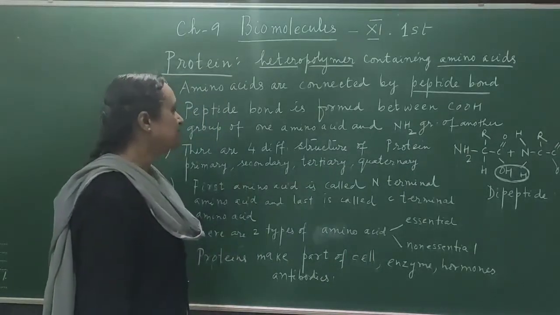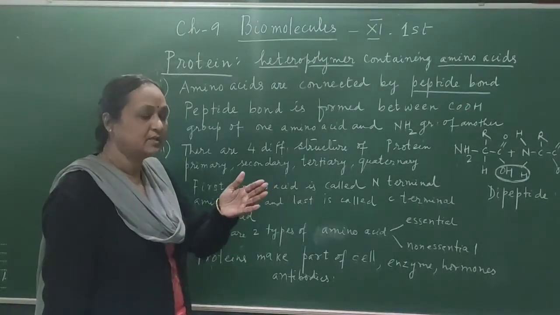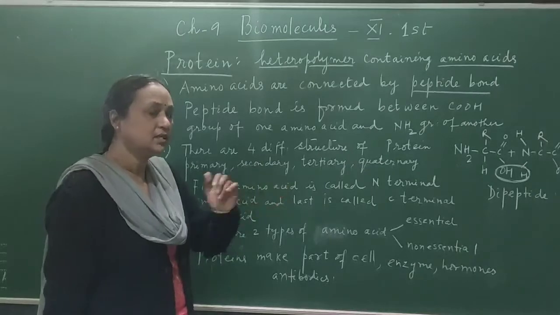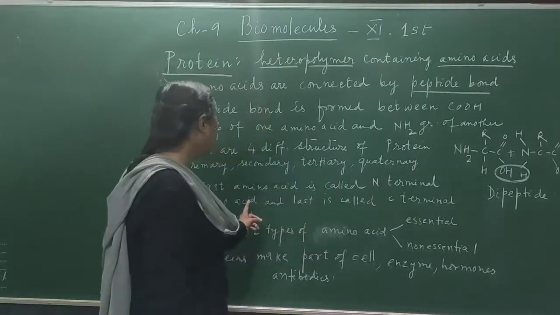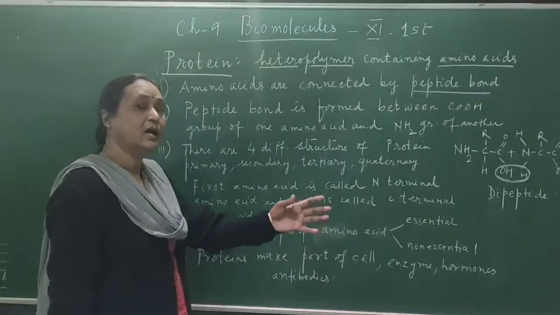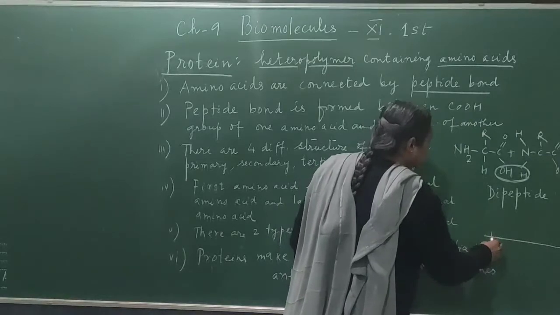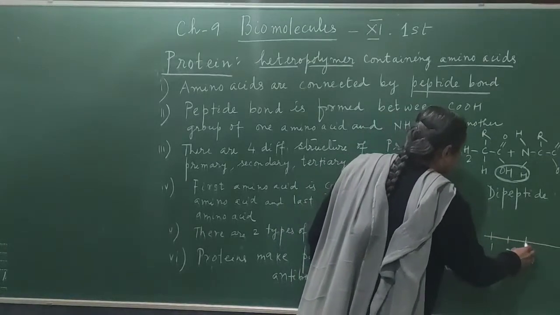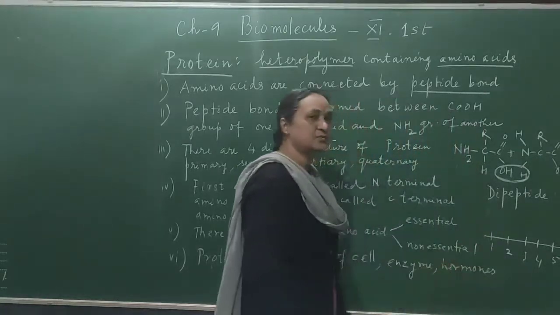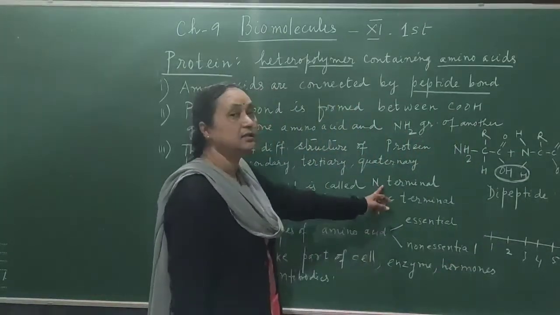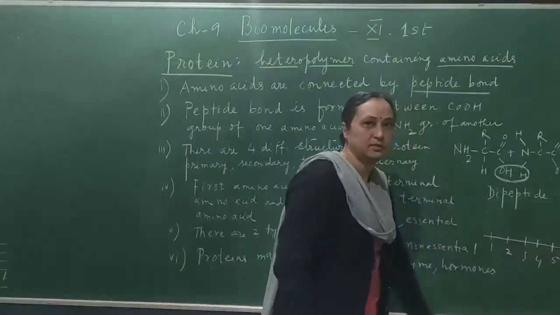A protein is a long chain, so it starts with one particular amino acid. For example, if this is amino acid number 1, number 2, number 3, number 4 and number 5, then the first amino acid is called the N-terminal, and the last one is called the C-terminal.